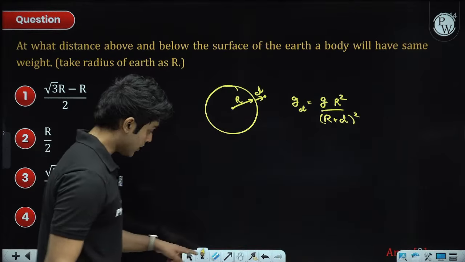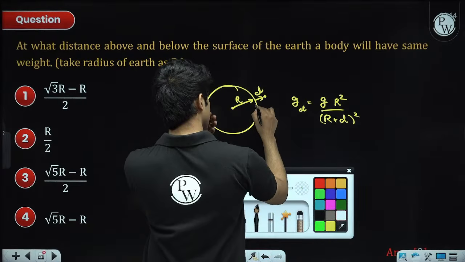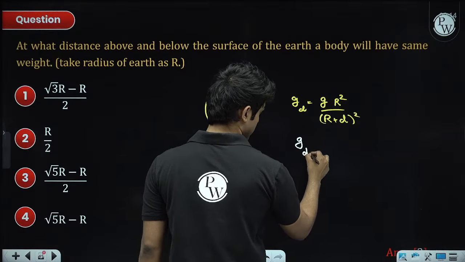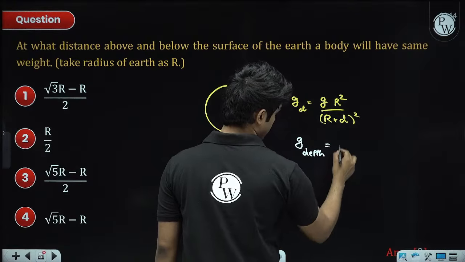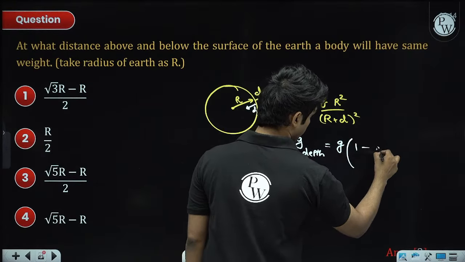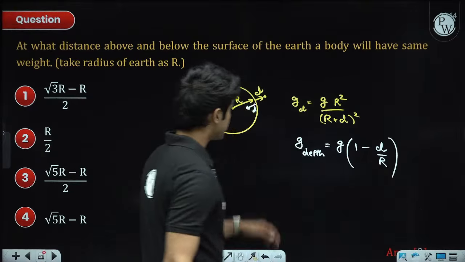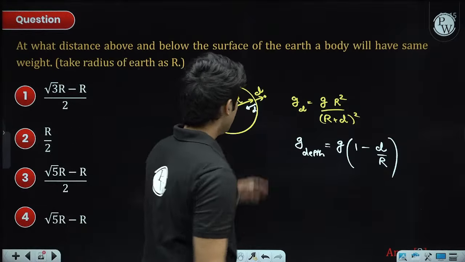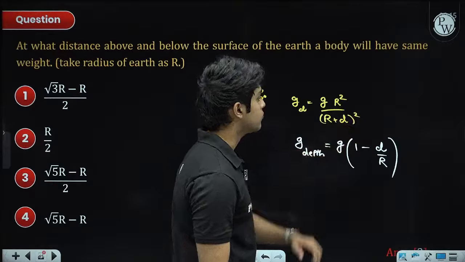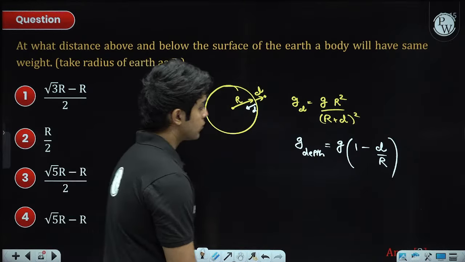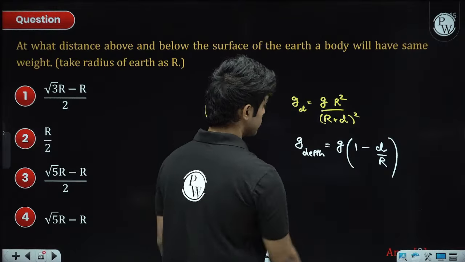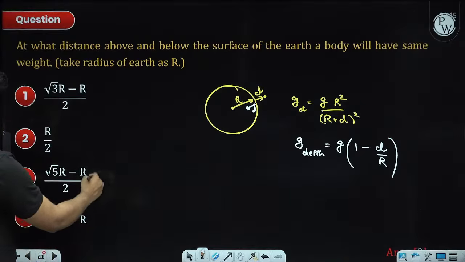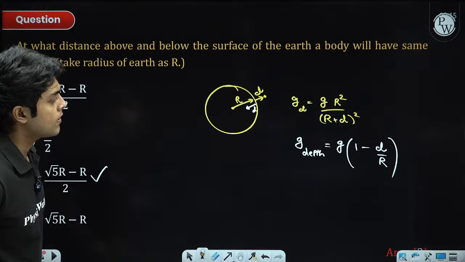And if you have a point which is at a depth d from the surface of the earth, the g value is given as g at the surface times 1 minus d by R. Okay, so inside the earth, g value drops linearly as you go closer and closer to the center, and as you move away from the surface of the earth, it varies as 1 by r square. Okay, so basically you just have to equate these two and there will be a quadratic forming, and you just need to solve for d and the answer will turn out to be third option.